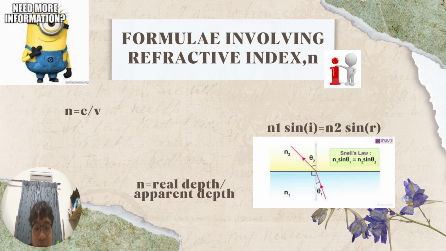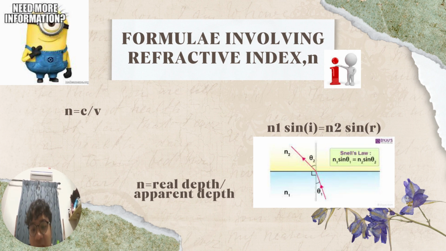Moving on to the next one. This one kita apply daripada Snell's law. N1 sin I equals to N2 sin R. Okay, so N1 sin I ni kita ambil daripada refractive index yang pertama tu, and dia punya angle to the normal equals to refractive index objek yang kedua tu and angle dia juga ke normal. Okay,